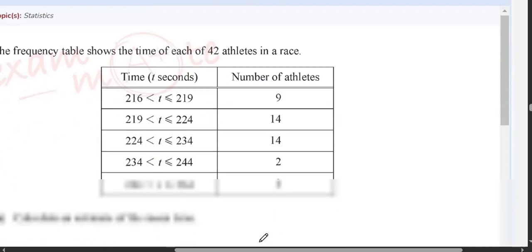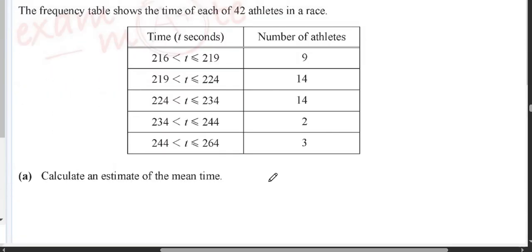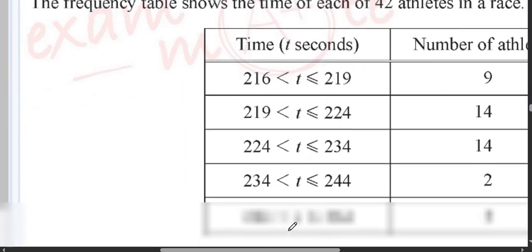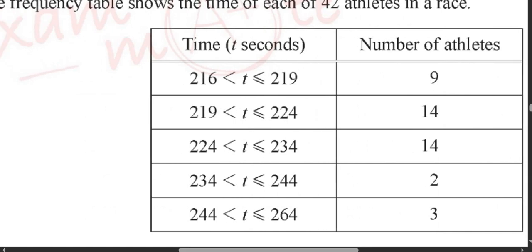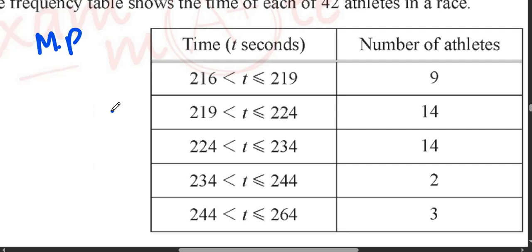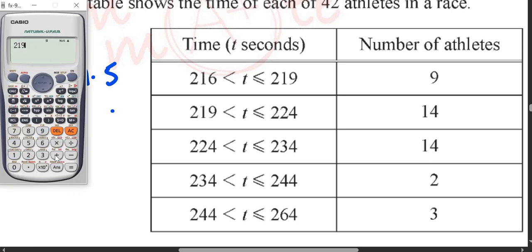Alright, next question. It says estimate mean. So whenever you have a question like this, you have to find the middle number, the midpoint. How do we do that? Look, you will do 216 plus 219 divided by 2, you get 217.5. Then over here 219 plus 224 divided by 2, you get 221.5.